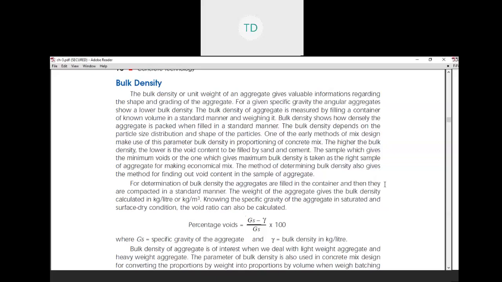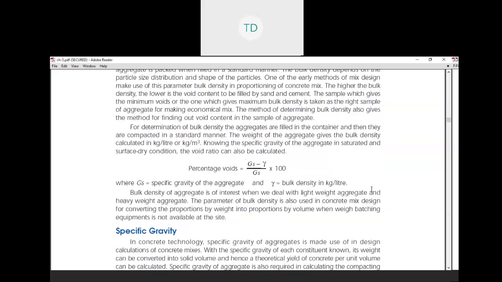Knowing the specific gravity of the aggregate in saturated surface dry condition, the void ratio can also be calculated. Percentage void is equal to (Gs minus gamma) divided by Gs, into 100 to convert into percentage, where Gs is the specific gravity of the aggregate and gamma is the bulk density in kilogram per liter or kilogram per meter cube.